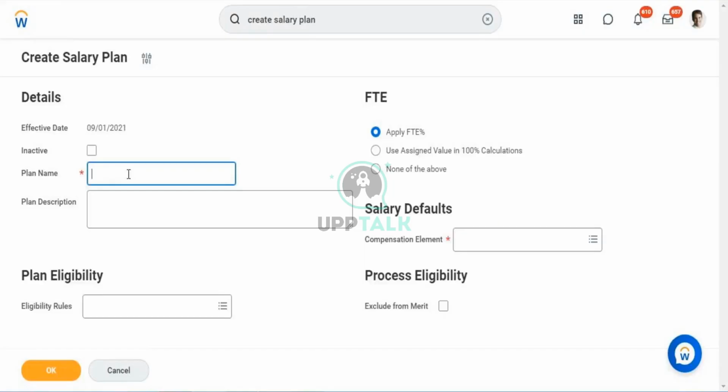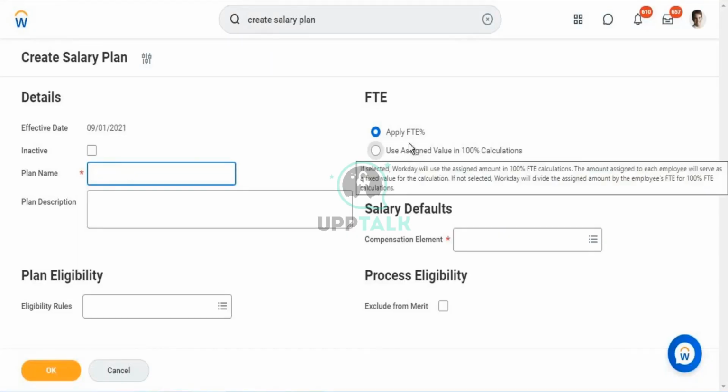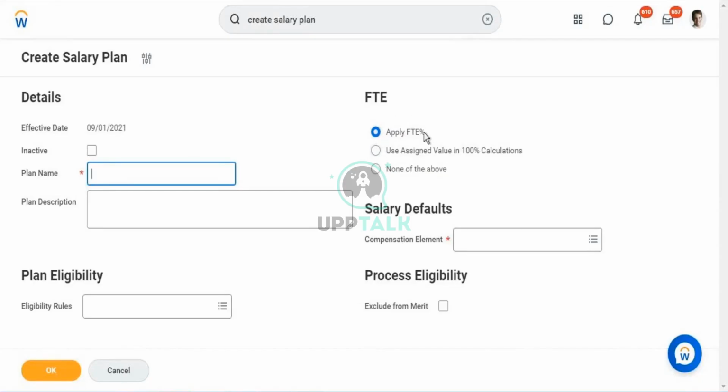In the compensation review process, we will be defining a certain time period for the current year. Based on that, employees will become eligible for that particular annual review process period. If you're doing this, it will not be calculated based on FTE percentage. Whatever amount you specify under the salary plan will be 100% applicable irrespective of FTE.